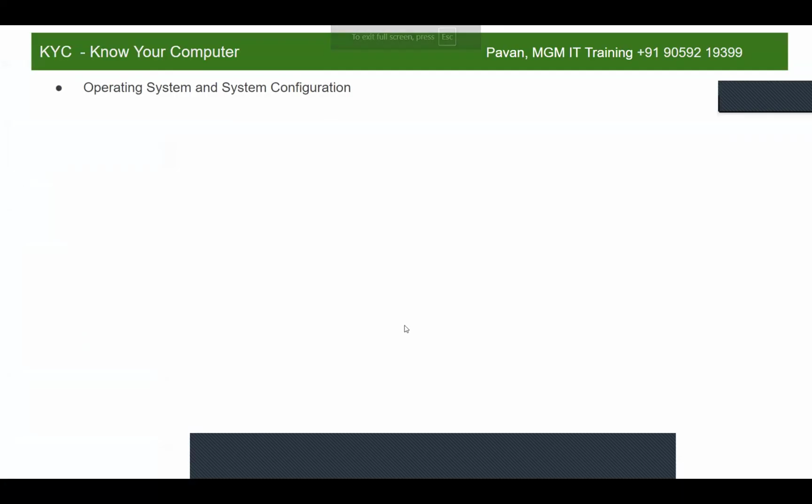The first concept that I want to discuss is the operating system. So what is an operating system, guys? If someone asks you what an operating system is, these questions are important, particularly for freshers. When you are attending interviews, they may not ask performance testing concepts directly. They may ask what an operating system is, how to check your system configuration, what is public IP, private IP, etc. That's the reason we are covering this. These are very important for freshers, right? Now, what is an operating system? Can someone define it?